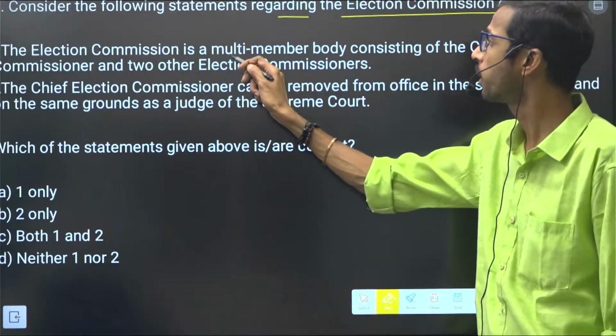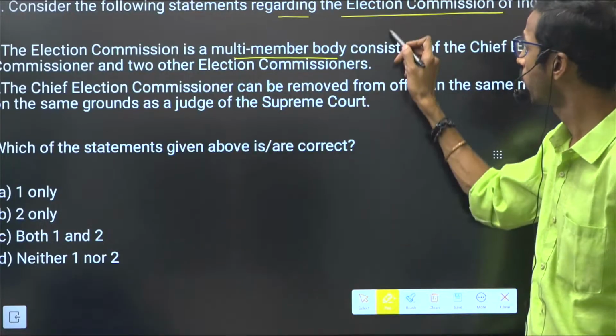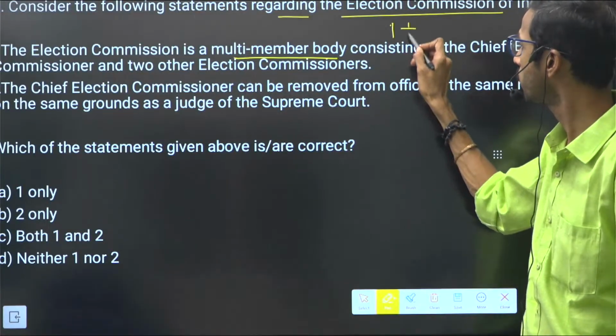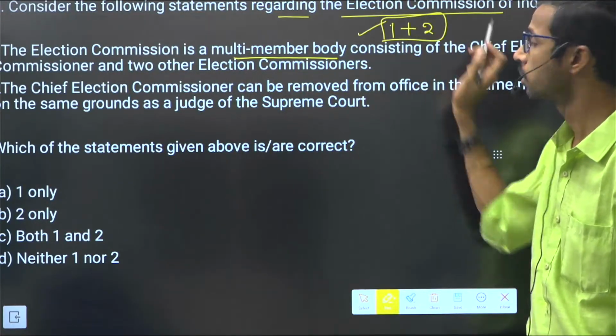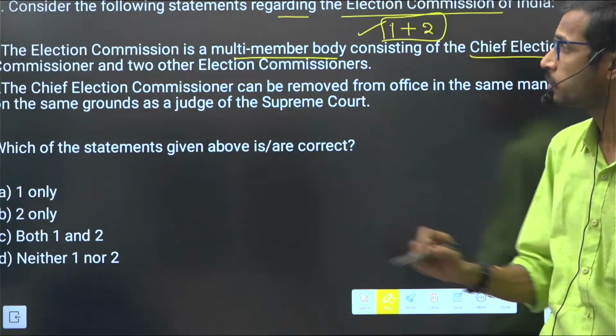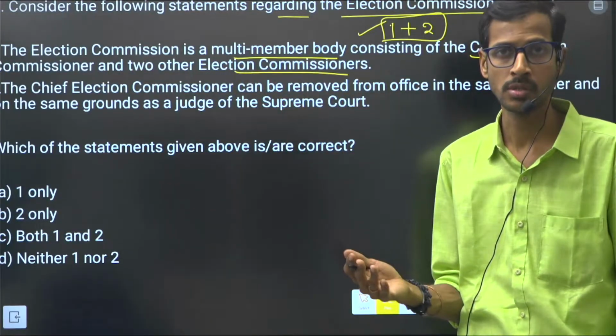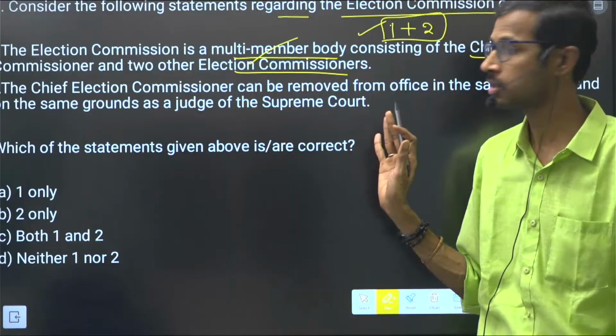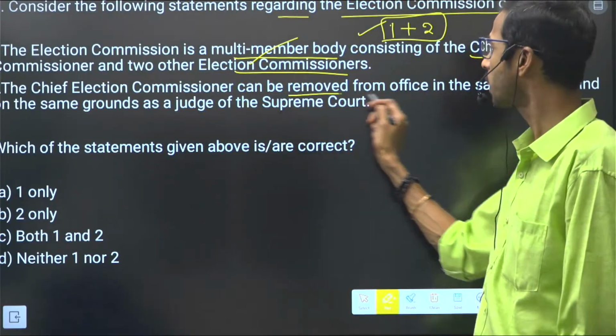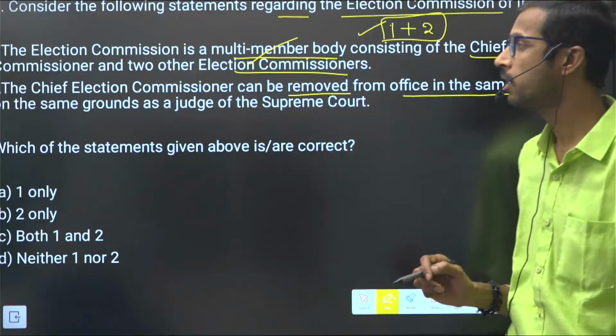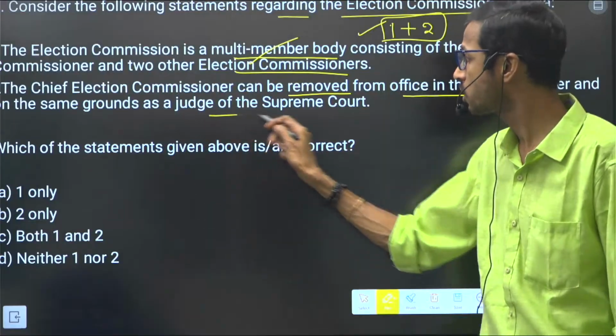The Election Commission is a multi-member body. We have the Chief Election Commissioner plus 2 other election commissioners. That is correct. Next, the Chief Election Commissioner can be removed from office in the same manner and on the same grounds as a judge of the Supreme Court.